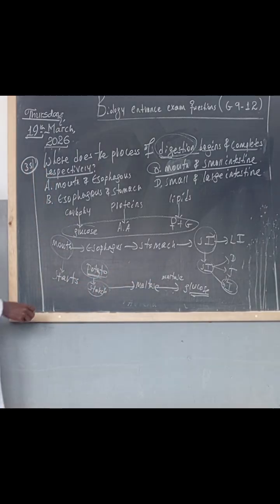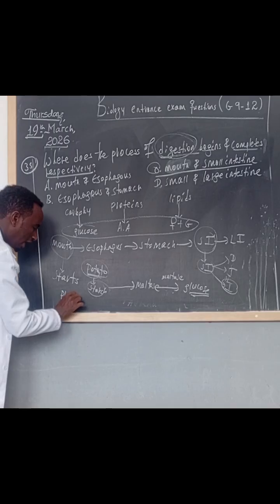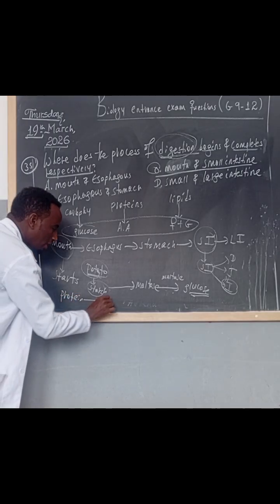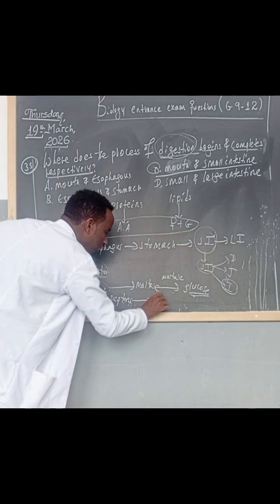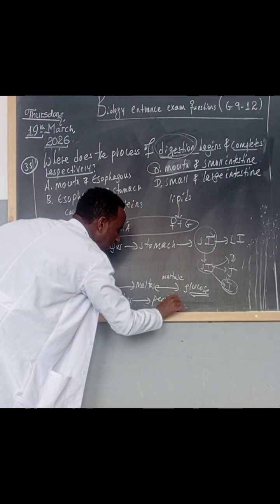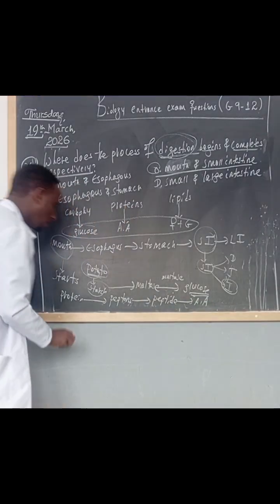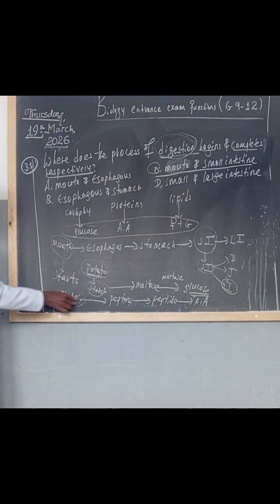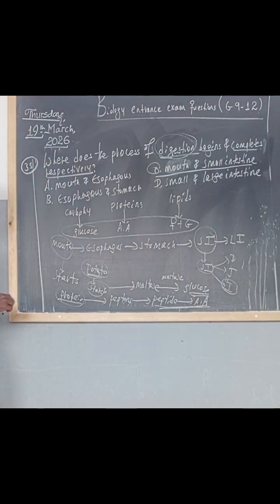How about proteins? Proteins are converted into peptones. Peptones are converted into peptides. Peptides are converted into amino acids. So, the physical digestion of protein starts in the mouth and it completes in the small intestine.